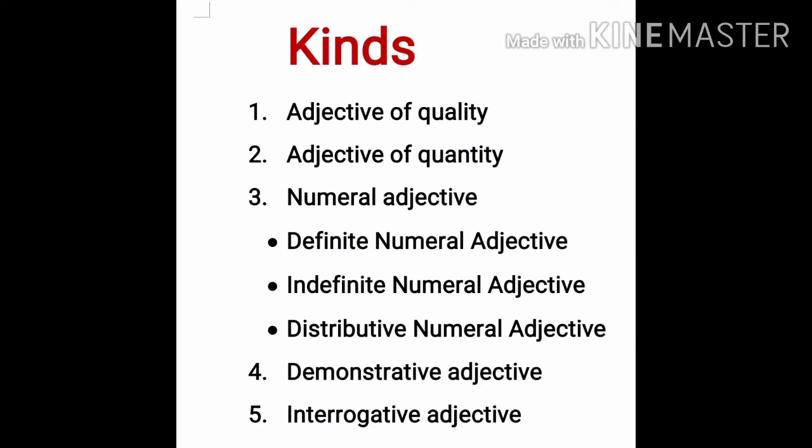Now we will look at the kinds of adjective. First, adjective of quality. Second, adjective of quantity. Third, numeral adjective, which is further divided into three parts: definite numeral adjective, indefinite numeral adjective, and distributive numeral adjective. Fourth, demonstrative adjective. Fifth, interrogative adjective, which we will study one by one.